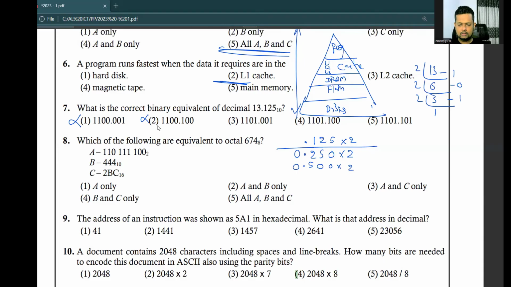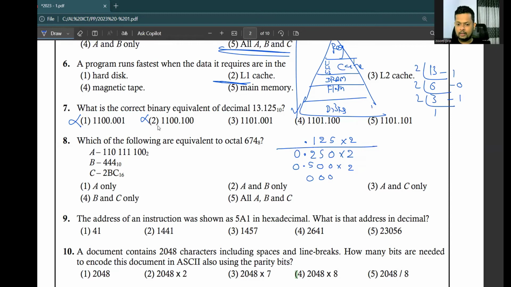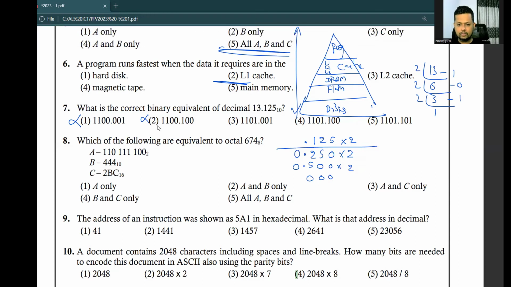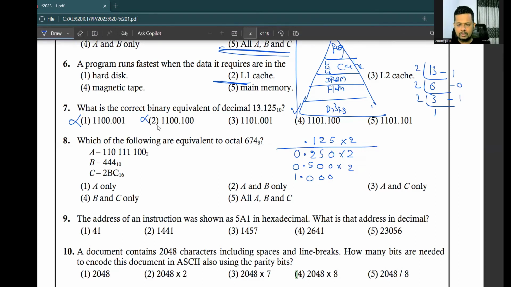We only multiply the right side part from the decimal point, not the left side. So 2 into 0, 0, 2 into 0, 0, 2 into 5, 10. Now we have 1, the fourth number, so the fourth number jumps to the left side.